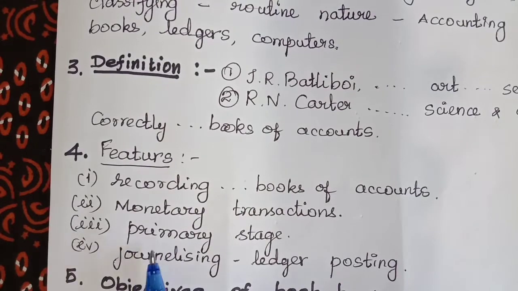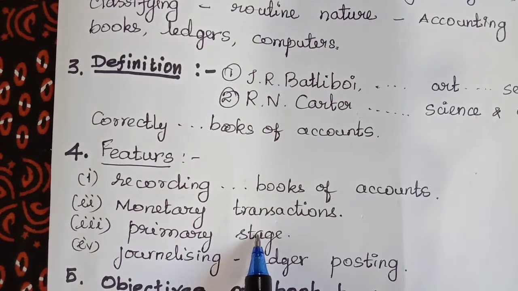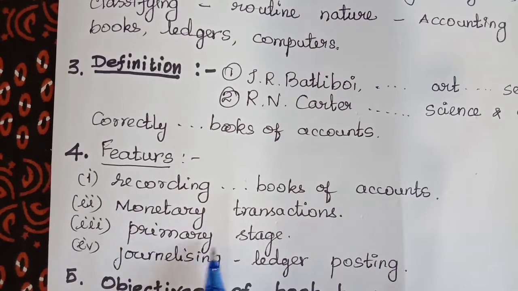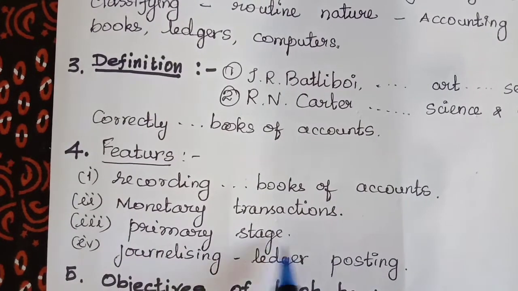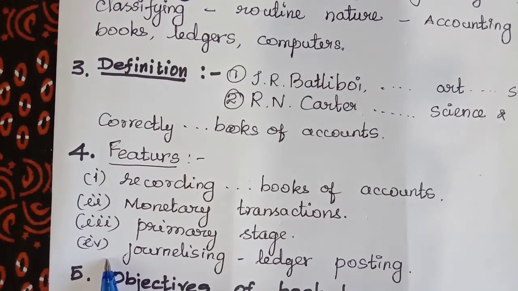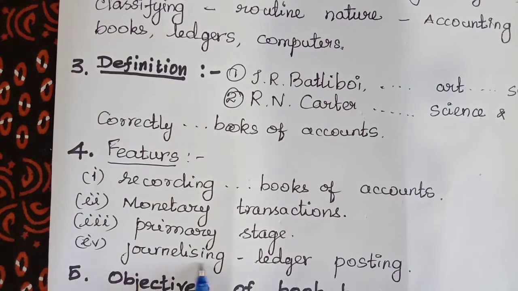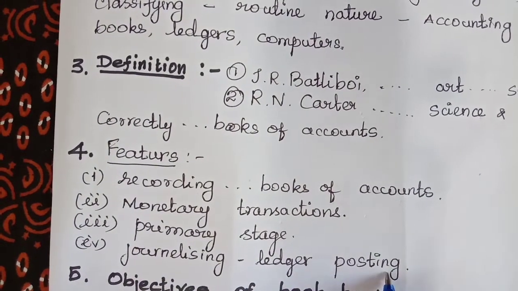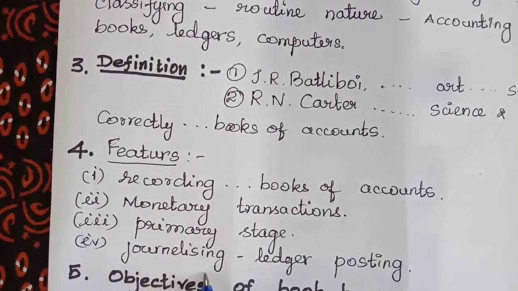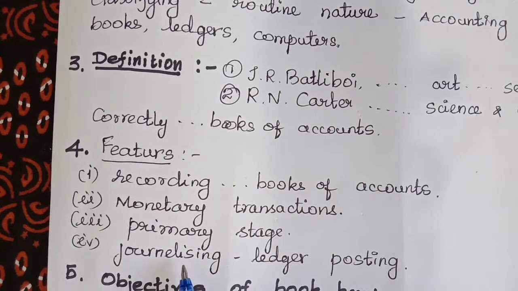The third feature is primary stage. Bookkeeping is the primary stage in the accounting process. That is very important. The fourth one is that bookkeeping includes journalizing and ledger posting. These are the two very important activities in bookkeeping.